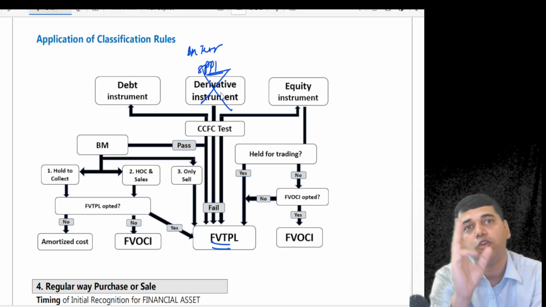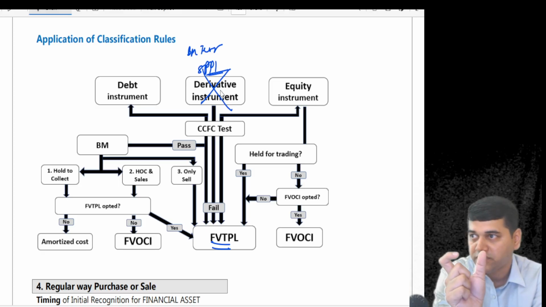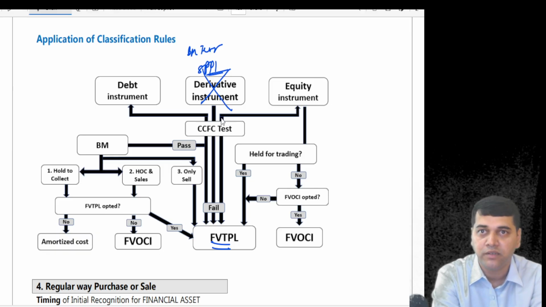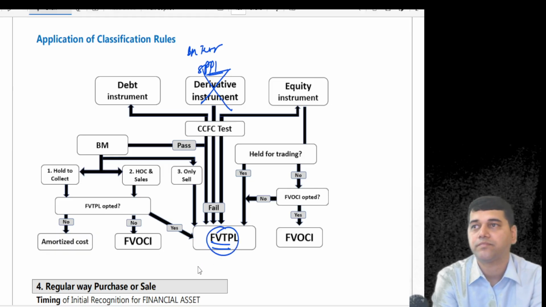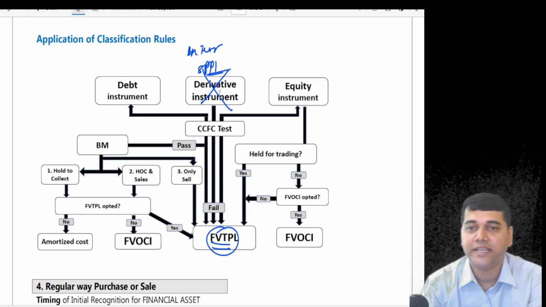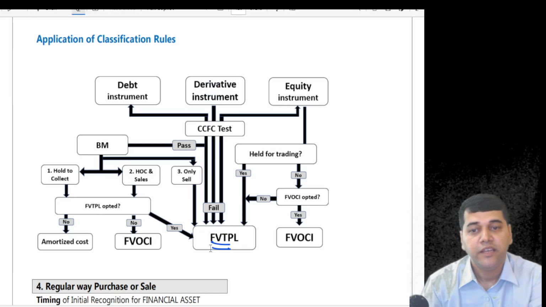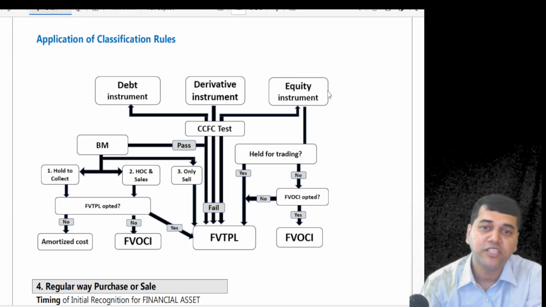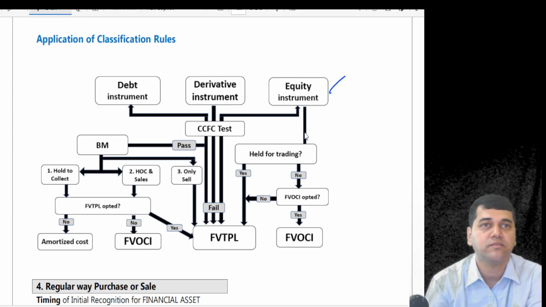Always the difference between the opening and the closing balance, or the two measurements, date of initial recognition and subsequent measurement, you have to take to the P&L account. Let us talk about the debt portion, equity. Will equity pass the instrument test, the SPPI test?